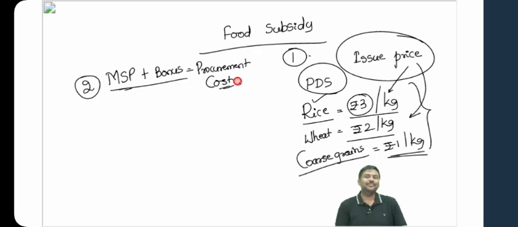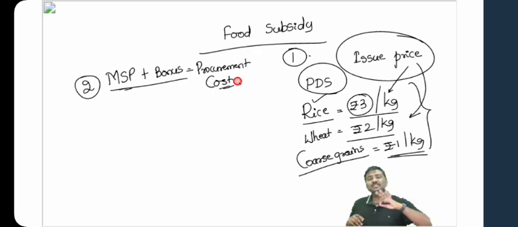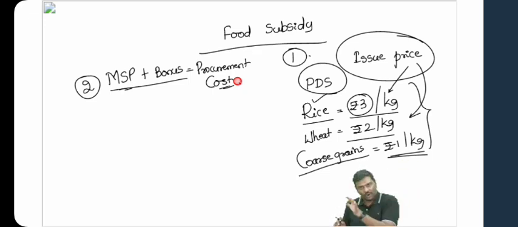Now have a look at the next point here. Imagine you are the Food Corporation of India. I am the farmer in the market. You will come to me and purchase the food grain from me, and you will pay MSP to me. Now, point number 2, will you not transport the food grain to your warehouse? Let me know. And if you are going to transport food grain, again expenditure is incurred there.